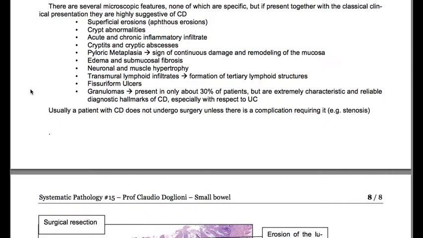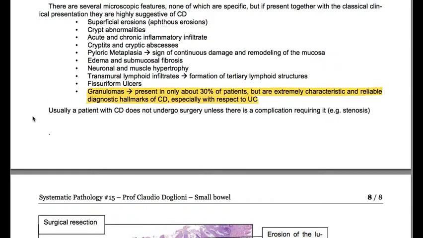We have superficial erosions, like aphthous ulcers, crypt abnormalities, acute and chronic inflammatory infiltrate, cryptitis and crypt abscesses, pyloric metaplasia, which is a sign of continuous damage and remodeling of the mucosa, edema and submucosal fibrosis, neuronal and muscular hypertrophy, transmural lymphoid infiltrates, so formation of tertiary lymphoid structures, fissuriform ulcers, and granulomas present in only about 30% of patients but are extremely characteristic and reliable diagnostic hallmarks of Crohn's disease, especially with respect to ulcerative colitis.